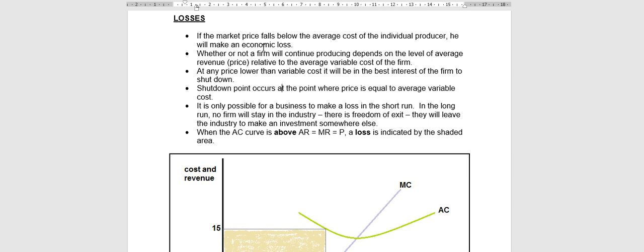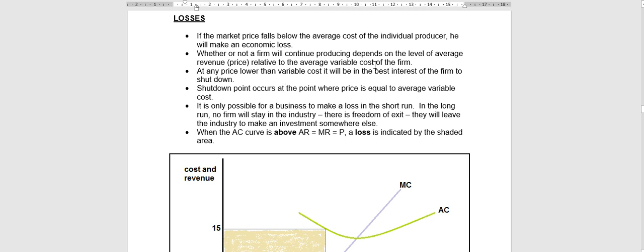Remember, when we did the shutdown rule, I did say that when a firm is making a loss, that will be the first warning sign of maybe considering shutdown. A loss doesn't guarantee that the business is going to shut down. Whether or not he's going to shut down will depend on the average revenue, or the price, and the average variable cost.